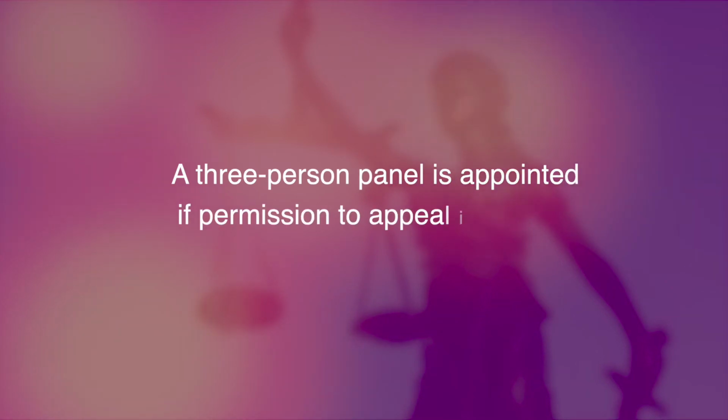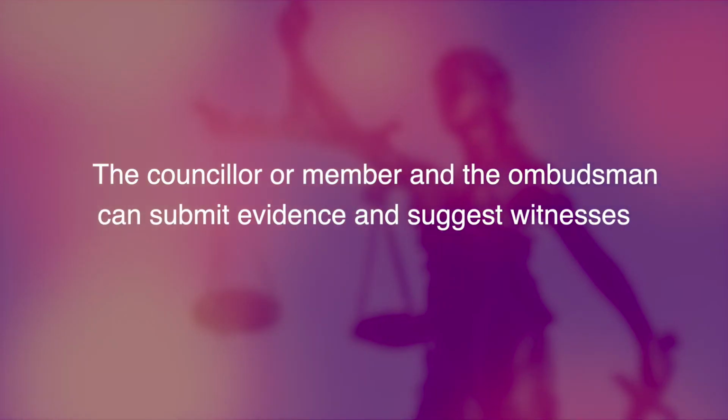A 3-person panel is appointed if permission to appeal is given. The councillor or member and the Ombudsman can submit evidence and suggest witnesses. The panel has the final say on this, including whether a witness needs to be asked to come to the hearing to give evidence. The panel cannot change the sanction imposed. It can only recommend that it is changed in a particular way, which might mean increasing it or reducing it.